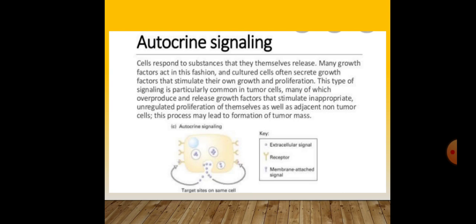In this diagram of autocrine signaling, there are target sites on the same cell. There is an extracellular signal, a receptor, and a membrane-attached signal.